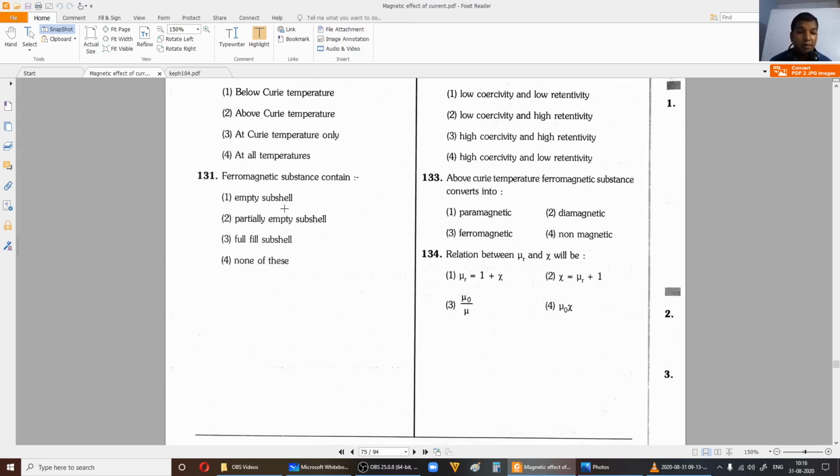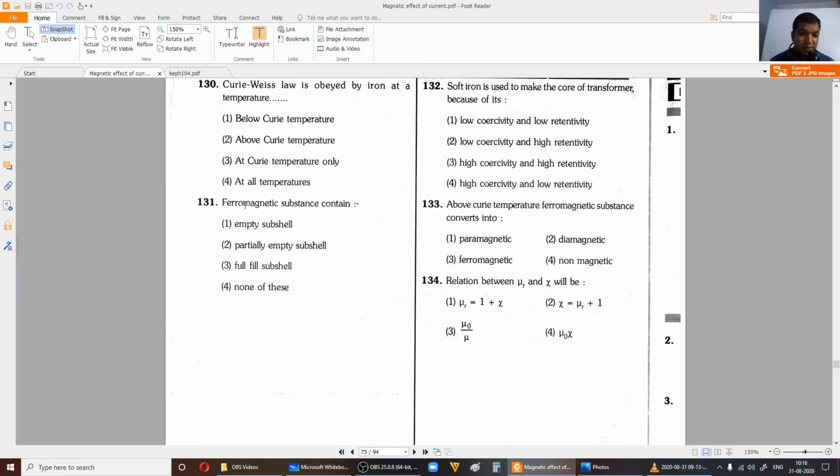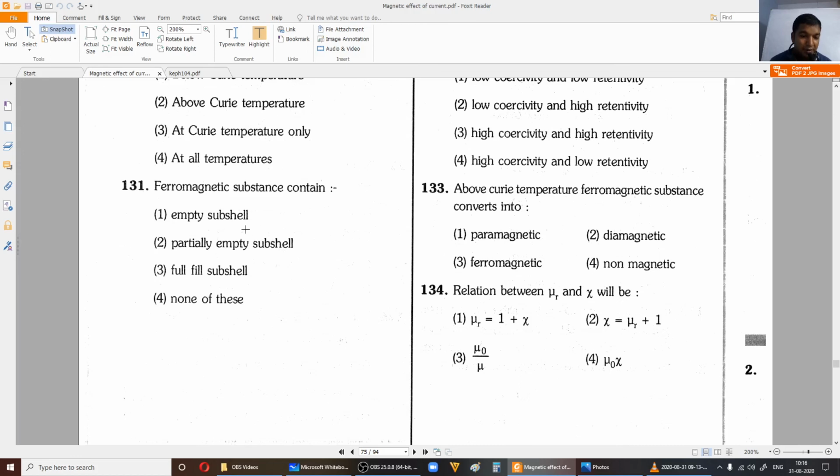Just one more, 131. Just go through your material once. Ferromagnetic substance contains: empty subshell, partially empty subshell, fully filled subshell, none of this. So which is true for a ferromagnetic substance? I think you should know about this. Even in class 12, you will study these magnetic properties again. You will learn that ferromagnetic materials have this partially empty, partially filled subshell. Because of that, you are able to see that they act like strong magnets when you keep them in the external magnetic field.